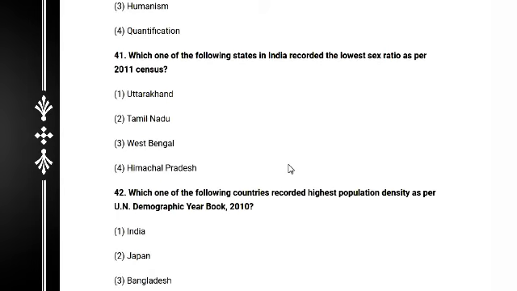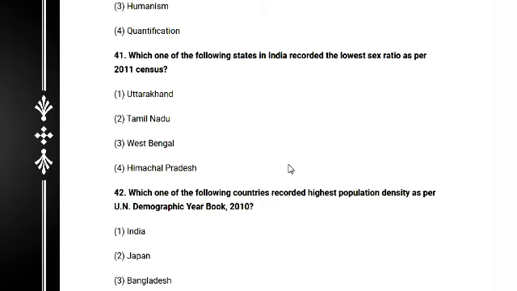And next question, 41: which one of the following states in India recorded the lowest sex ratio as per the 2011 census? Very interesting question. The answer is West Bengal.